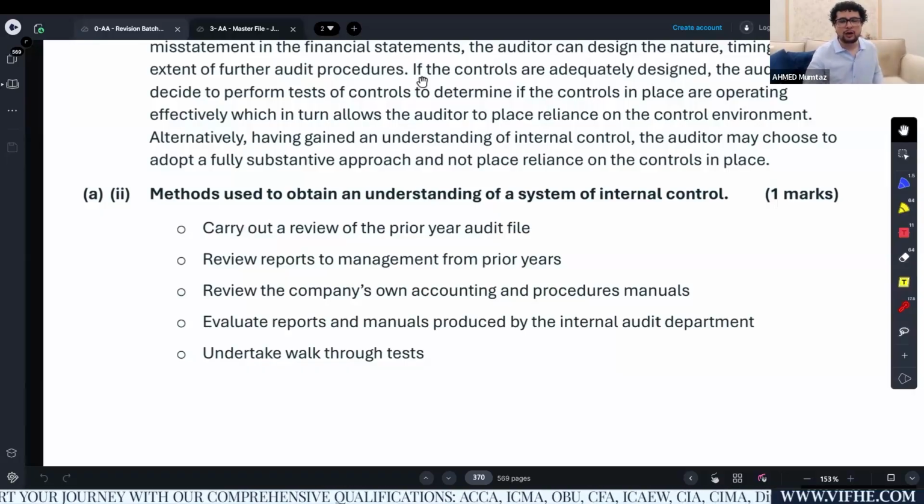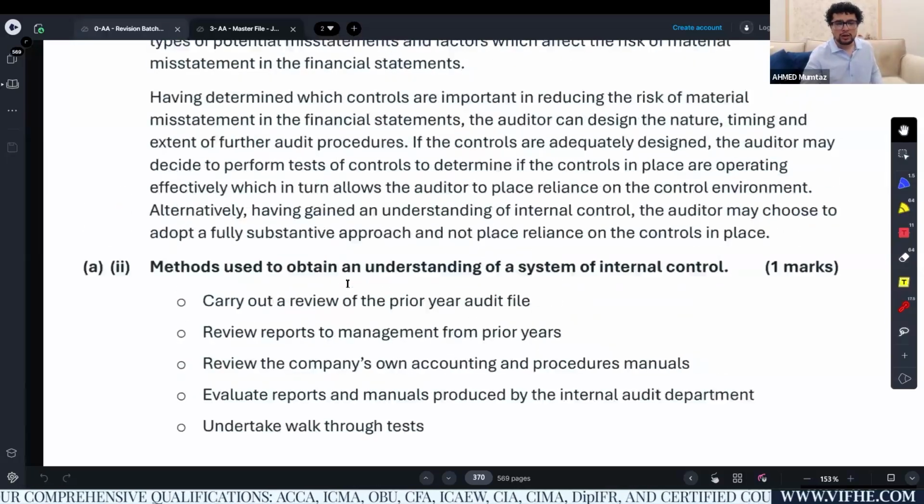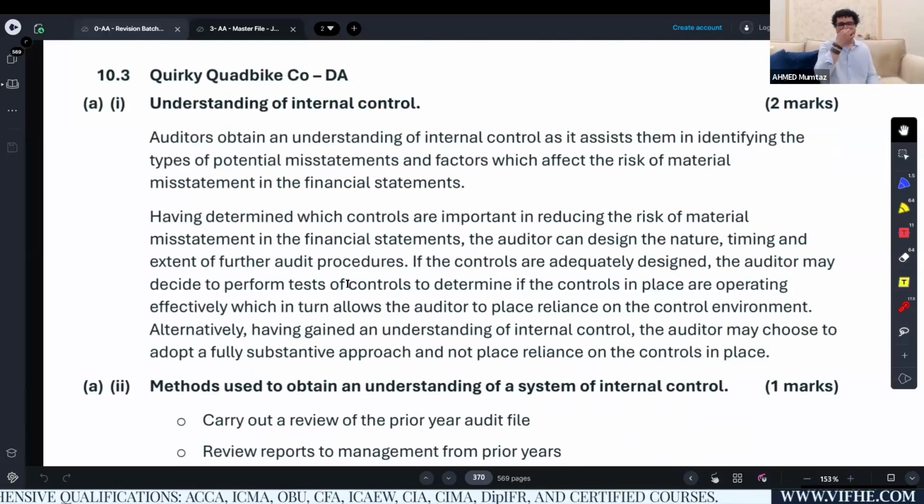So guys, we are officially done with the part A, part 2. Let's go for the part 1 of the part A. Why are you interested in gaining an understanding about the internal controls? This will assist the auditor. This will help the auditor in identifying the potential misstatement. Because once I understand and evaluate the control systems, I will get to know which areas of financial statements are vulnerable.